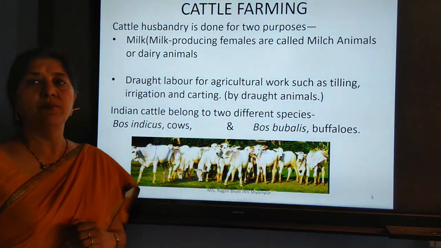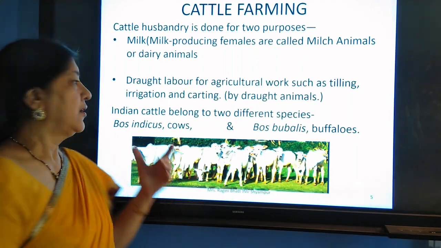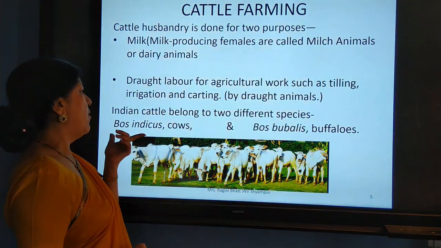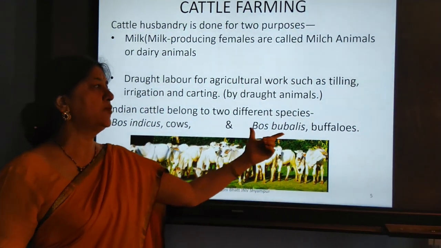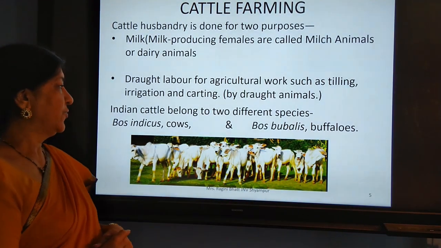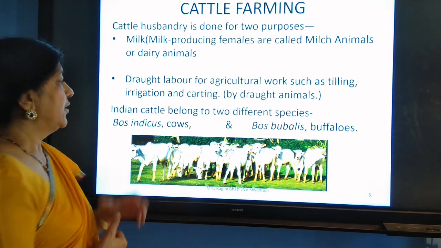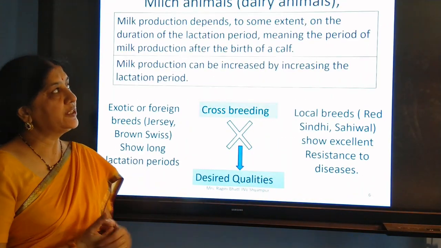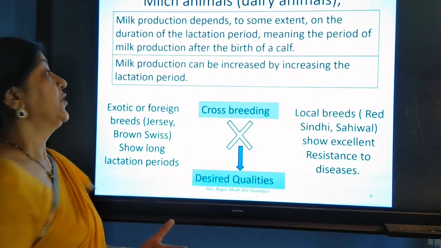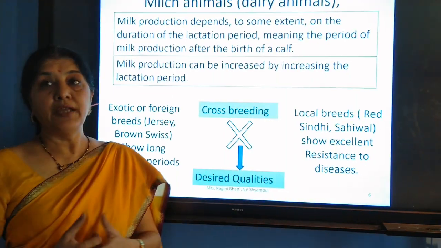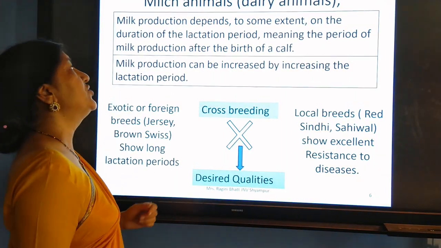In India, most of the milk producing cows and buffaloes are Bos indicus and Bos bubalis, that is buffalo. So when we feed them or breed them, the special quality that we want in them is milking, the dairy quality. Let us talk about milk animals.